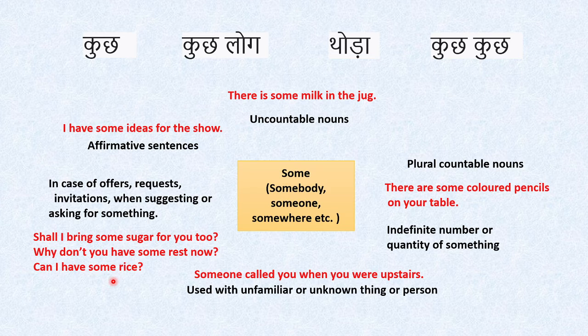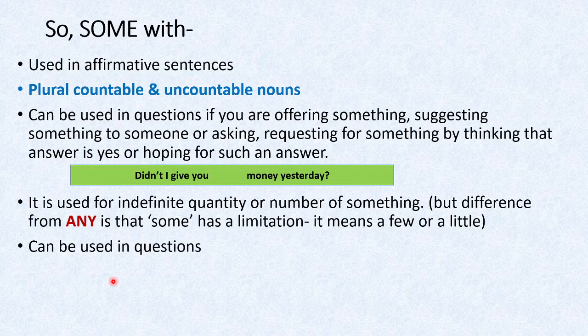So remember this exception. Now, after this, again, some कहाँ use होगा? Affirmative sentences, plural countable and uncountable sentences. Then it can be used in questions if you are offering something, suggesting something to someone or asking, requesting for something by thinking that the answer is yes. So अभी हमने ये discuss किया. So or you are hoping for such an answer.